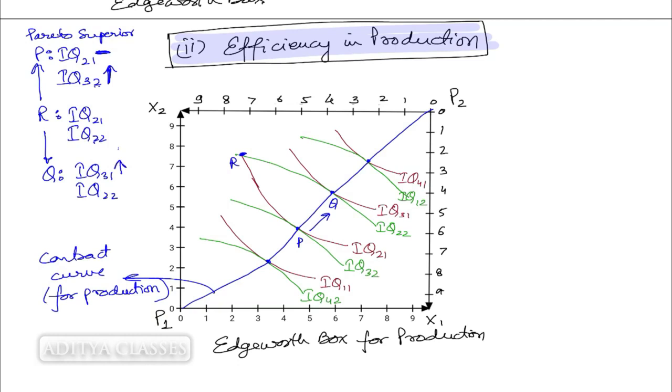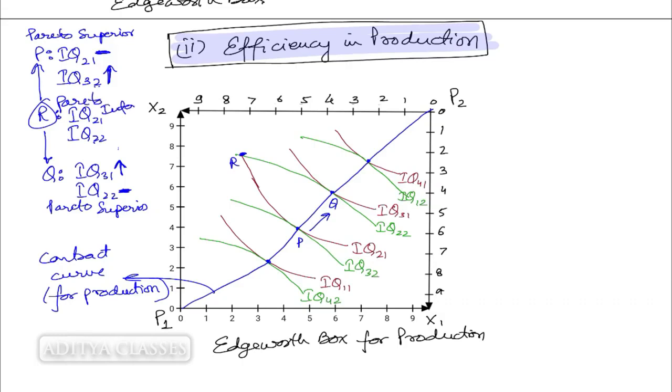Definitely he is better off. Second producer from 2 to the same place. So he is neither better off nor worse off. So Q is also a Pareto superior point as compared to R. In other words, R is Pareto inferior.